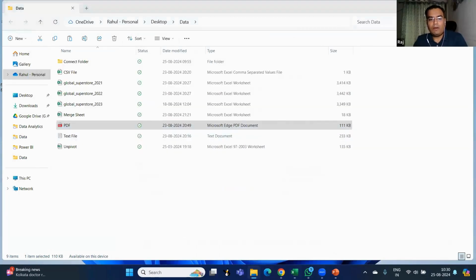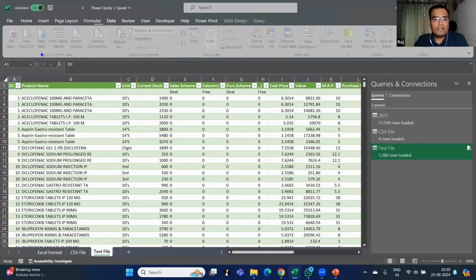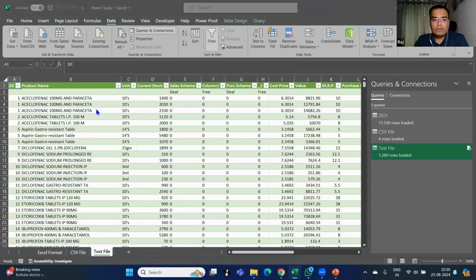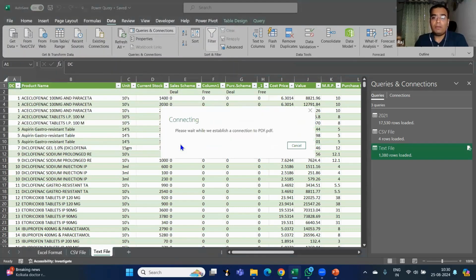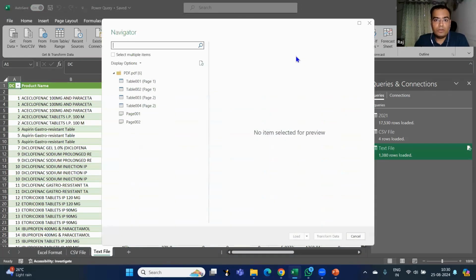Now I'll go into my Power Query sheet. Same process: data, get data. This time I'll go from PDF. It will ask me to select the PDF file. I'll just select the PDF file. Now see, the best part about Excel is it can actually fetch data from a PDF also.